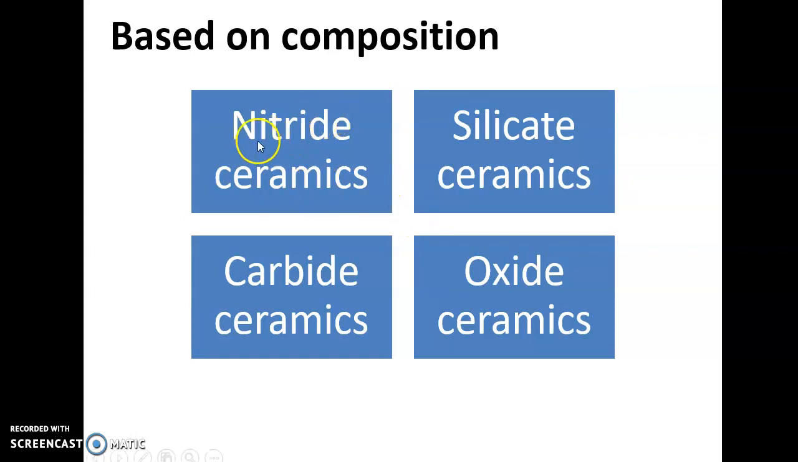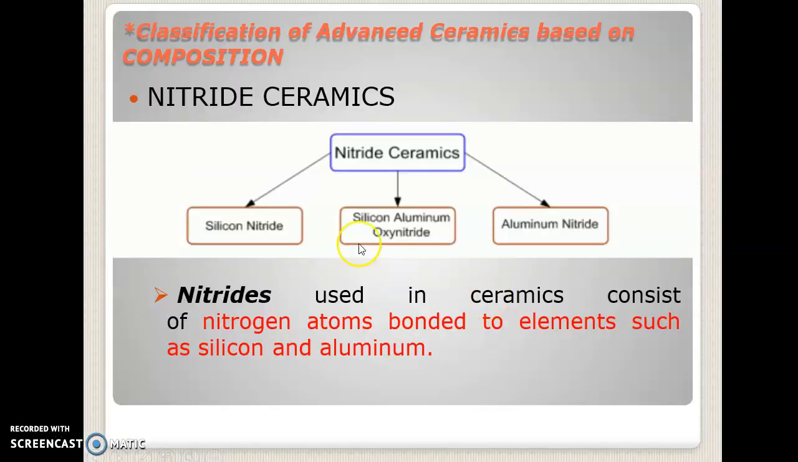Already we finished discussing so many classifications of ceramics, and today I'm going to deal with the classification based on composition. Based on the composition, they are classified as nitrate ceramics, silicate ceramics, carbide ceramics, and oxide ceramics. First of all, the nitrate ceramics consist of nitrogen atoms bonded to elements such as silicon and aluminium. Some examples are silicon nitride, silicon aluminum oxynitride, and aluminum nitride.